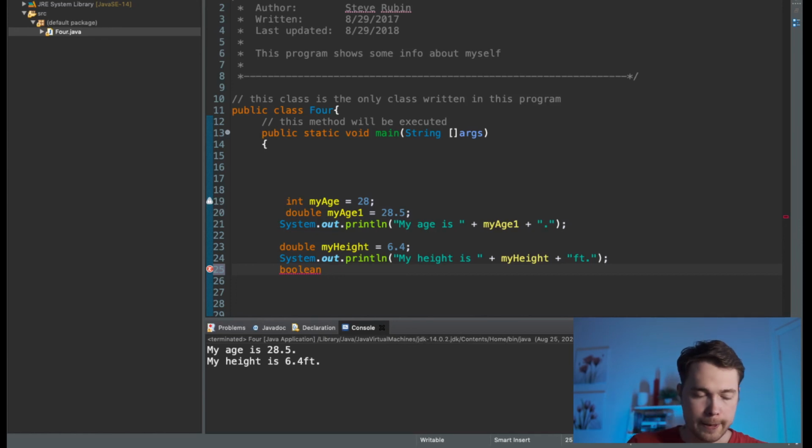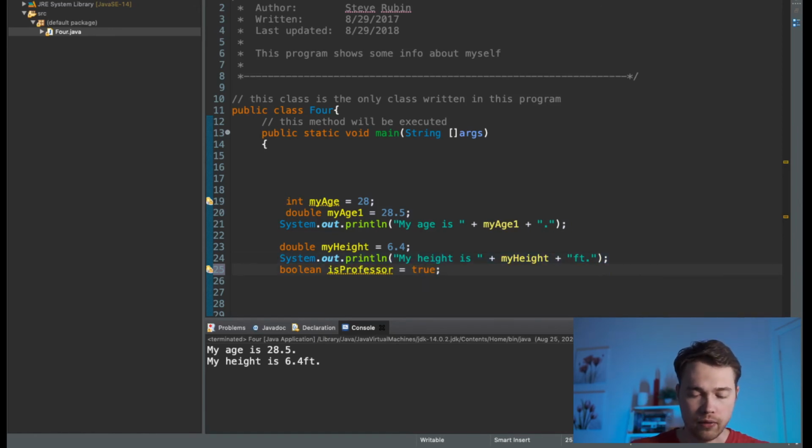Let's say isProfessor, so like, am I a professor? And the value of that would be true. Boolean isProfessor true, so kind of asking the question, am I a professor? The answer would be true, right?